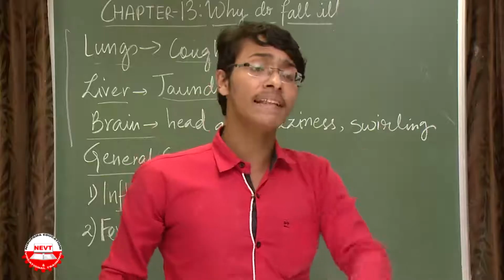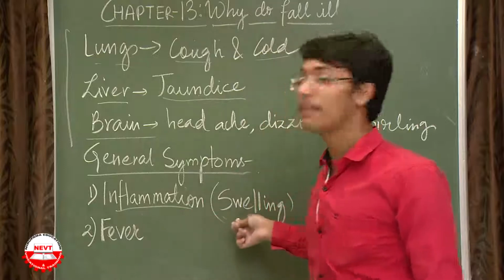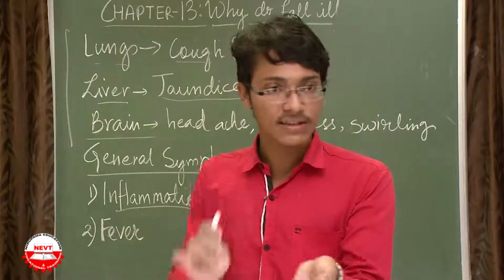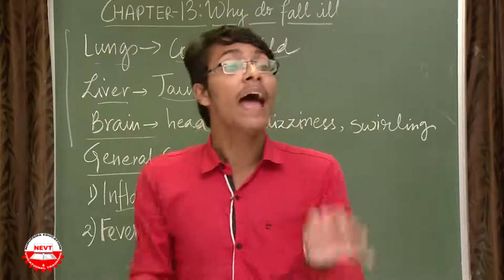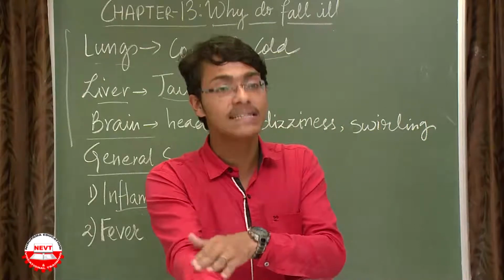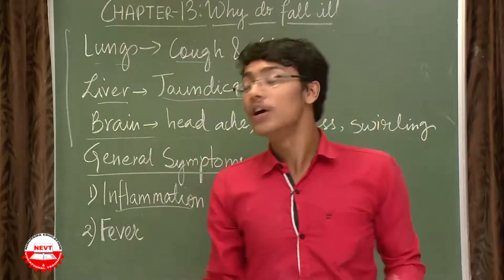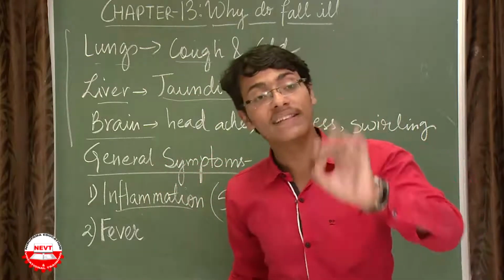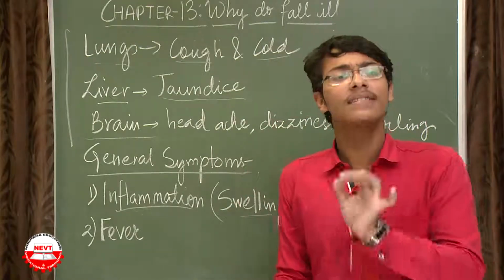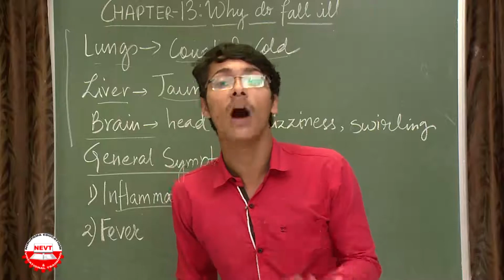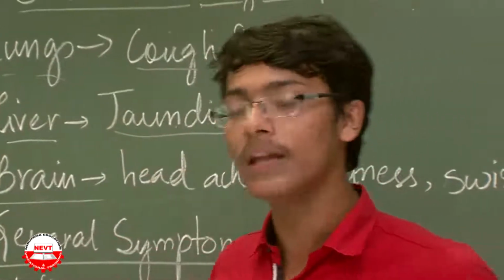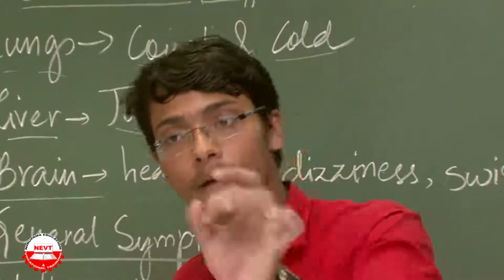So all the cells nearby will be told by the immune system to go to this site of the bite, and there will be an inflammation or a swelling, accompanied by some redness. The swollen portion will be a bit red, and there will be heat. You will feel some heat near the swollen portion. So inflammation is characterized by 3 things: swelling, redness of the skin, and a bit of a sense of heat or warmth.